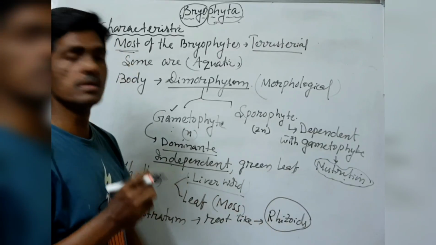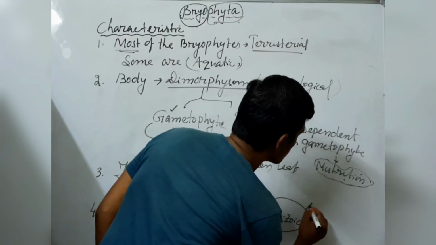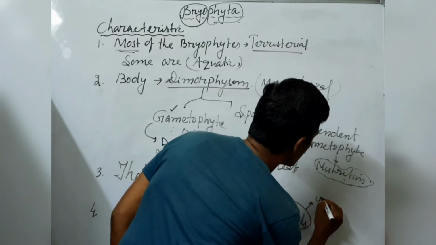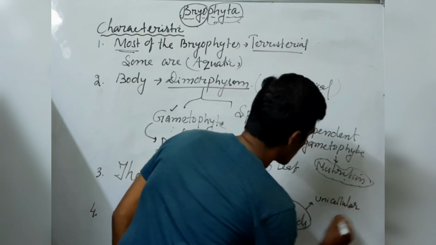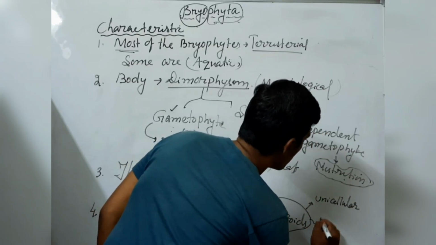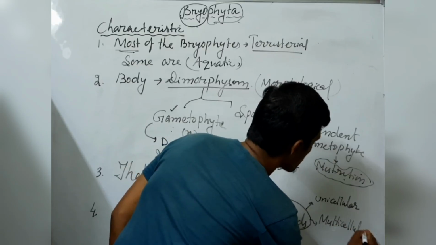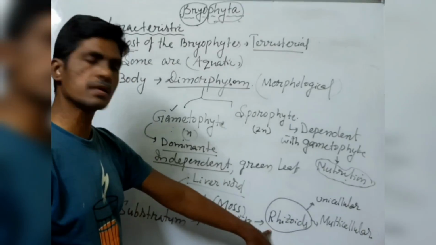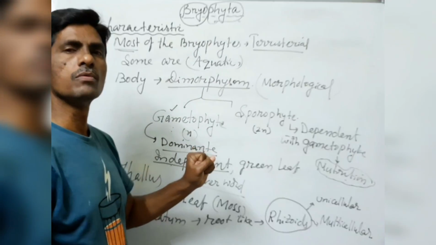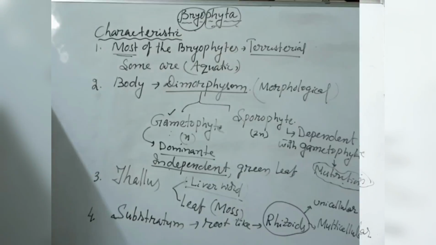Next, the rhizoids. Two types are there: they may be unicellular or multicellular. Rhizoids are either unicellular or multicellular. They can do the work of roots. They absorb water and minerals from the substratum where they develop.